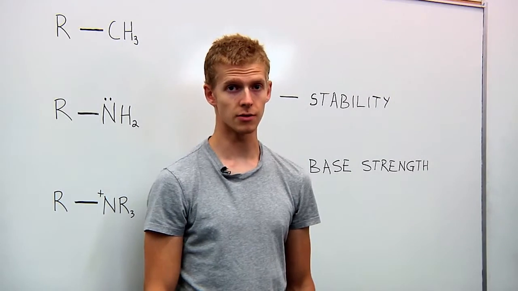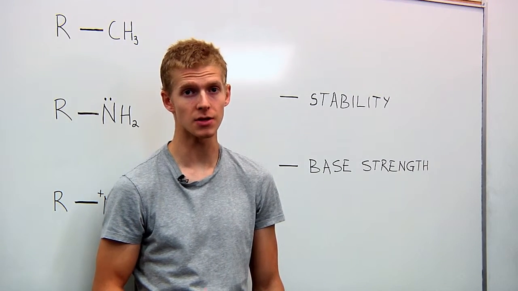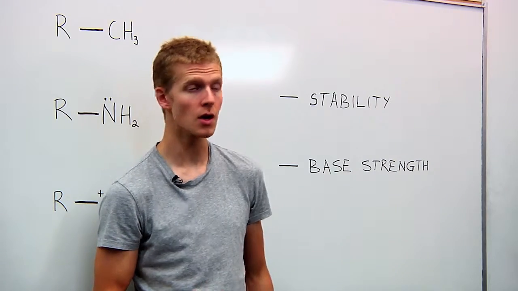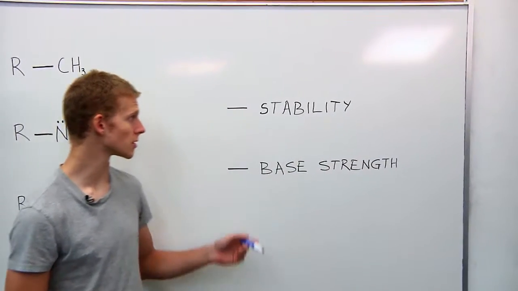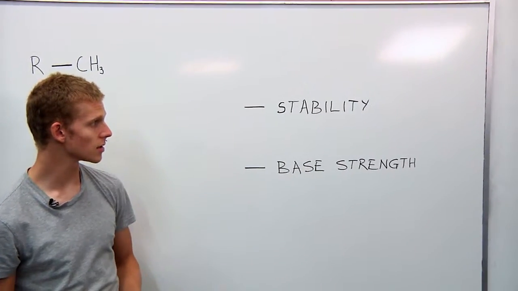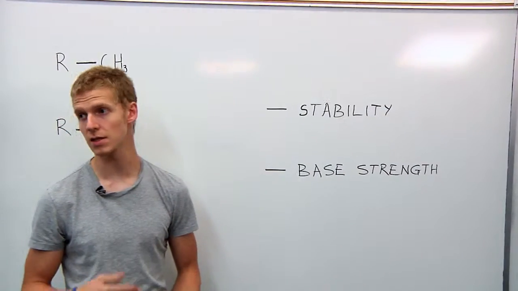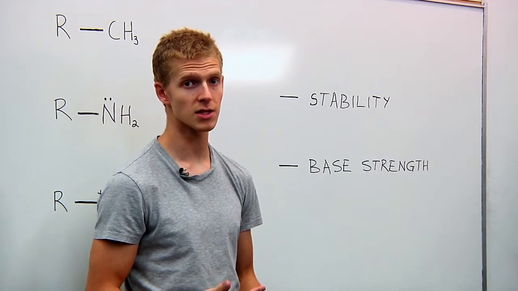This video is about leaving groups. When we're doing a substitution or elimination reaction, our first step is going to be determining whether or not we have a good leaving group. To determine this, we need to look at the leaving group's stability and its base strength. To determine its stability, we need to look at its Lewis structure, and for its base strength, we want to make sure that it is a weak base, because if it's a strong base, it's not going to be a good leaving group.